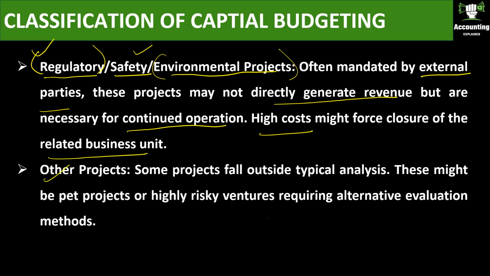Other projects. Some projects fall outside typical analysis. These projects do not come under the classification of capital budgeting we have seen till now. They might be pet projects or highly risky ventures. Pet projects we can see when the owner of a business wants to set up a helipad on the top of the roof of the factory or his office. Then it is not going to generate any revenue. It is only a pet project of the owner of the business. So the analysis required may differ.